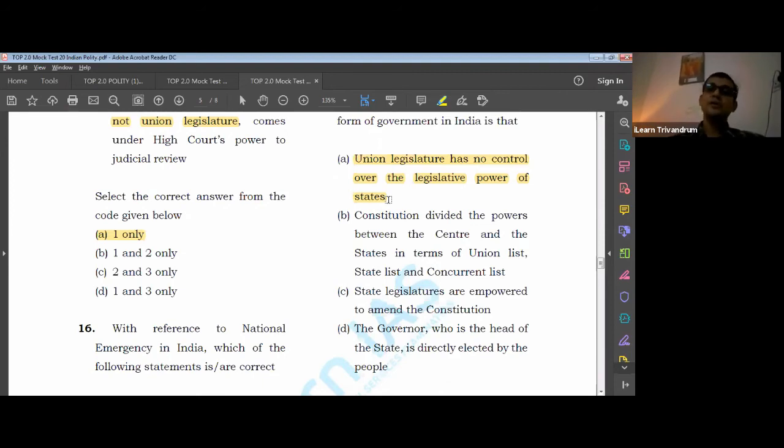There is another provision: in case of international agreements, it is Parliament which has the power to make law, not the state. The state need not be consulted in this area. Example, ASEAN has provisions related to agriculture. Agriculture comes in the state list, but the center can make a law regarding the ASEAN treaty. So this is a wrong statement.